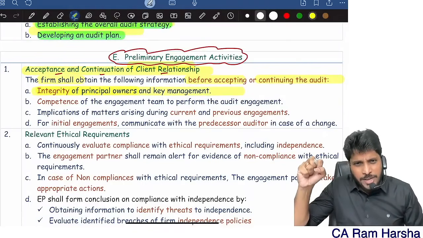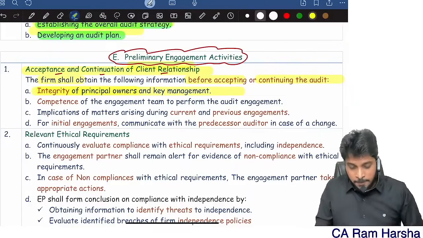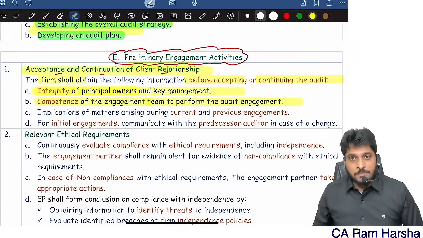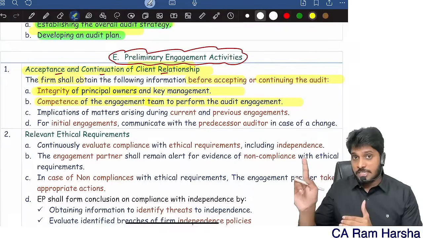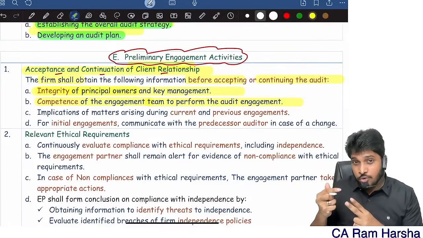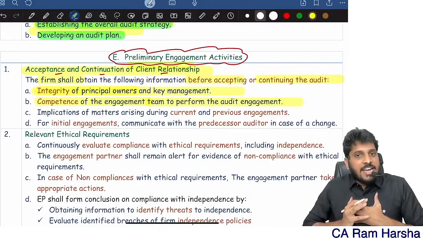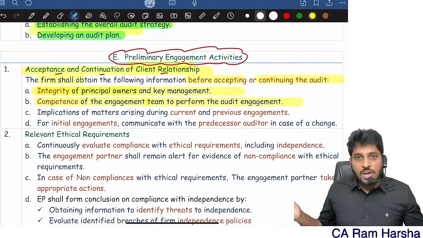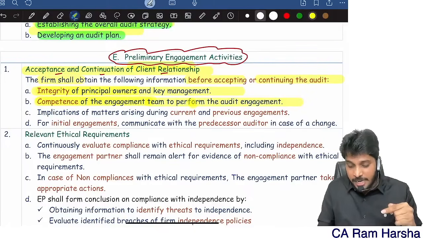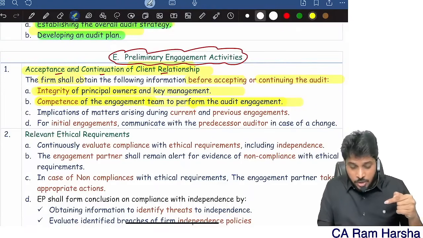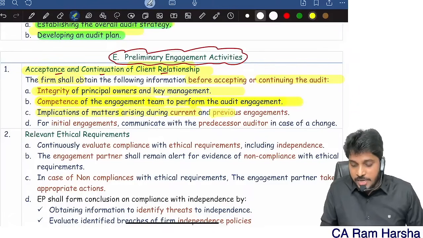Are there any raids going on? Are there any issues going on? So get that information. Integrity of the owners. Second, competence of the team members to perform. Before I accept a client, first I will ask, is he a good guy? Is the client an honest guy? Second thing, he is asking me to do some work, right? Can I do that work? Suppose a bank is asking me to do a bank audit and I don't have experience at all in bank audit, I will not do it. So the second important thing I should check before I accept a client is the competence of my team members, the competence of the engagement team. Third one, any matters arising during the current or previous engagement.